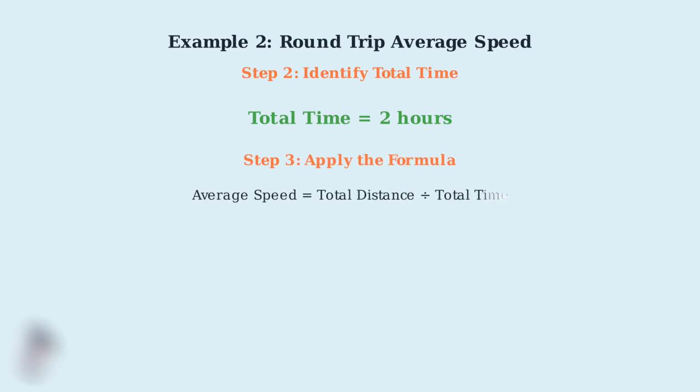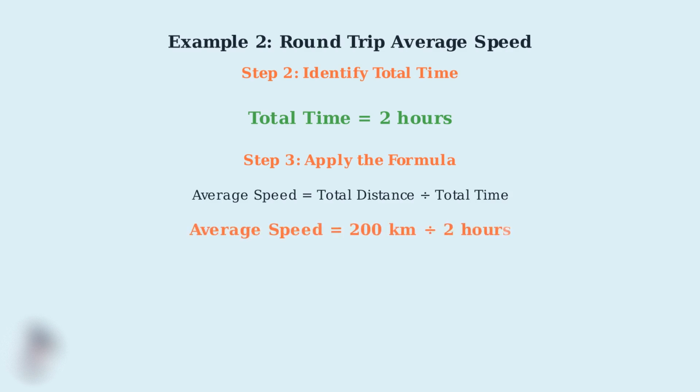Step 2, identify the total time. The problem states that the entire round trip takes 2 hours. This is already given to us directly. Step 3, apply the average speed formula. Remember, average speed equals total distance divided by total time.